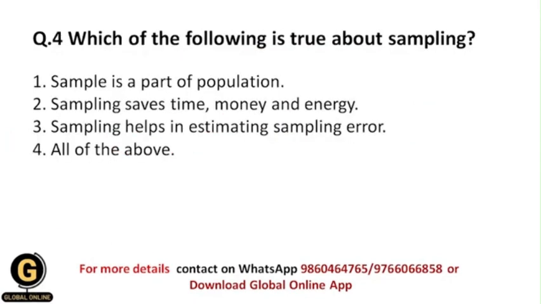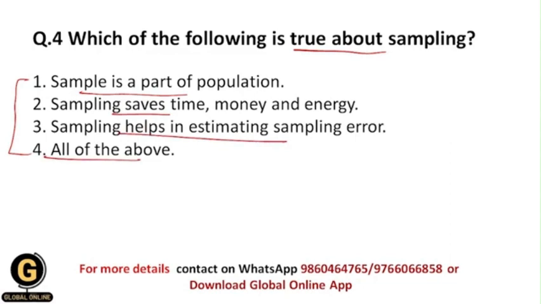Okay, which of the following is true about sampling? Here they have given us some statements regarding sampling, and we need to identify the true statement. Sample is a part of population, sampling saves time, money and energy, sampling helps in estimating sampling error, all of the above.